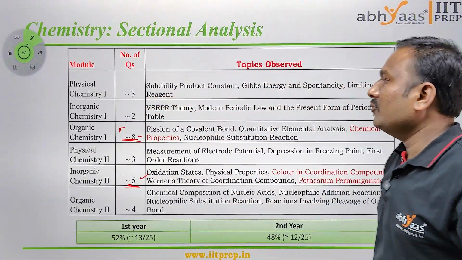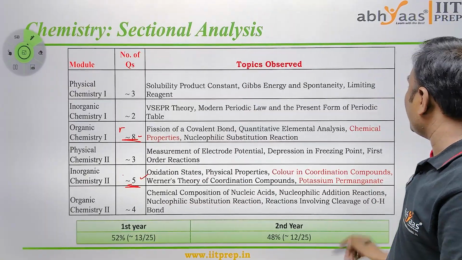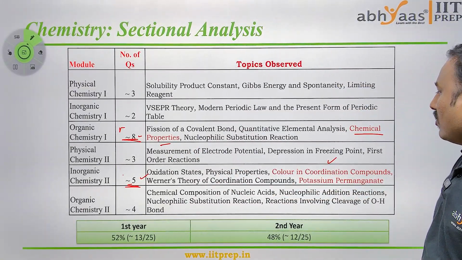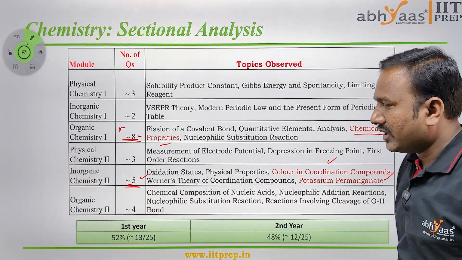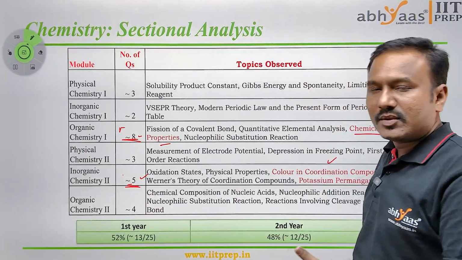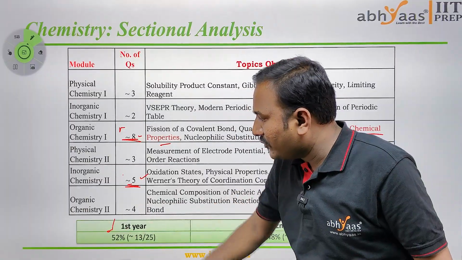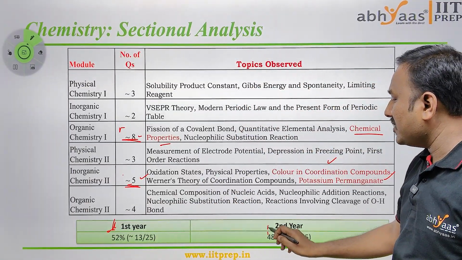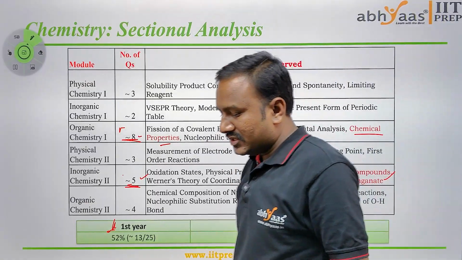Now the difficult questions we are getting are from chemical properties and colors in coordination compounds, and potassium permanganate. And between the first year and second year syllabus, we have 52% from the first year syllabus and 48% from the second year syllabus of this paper.